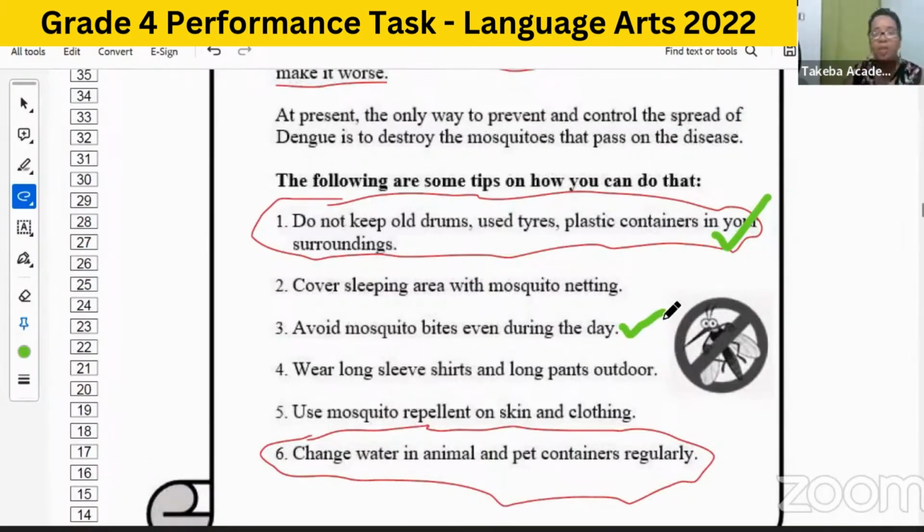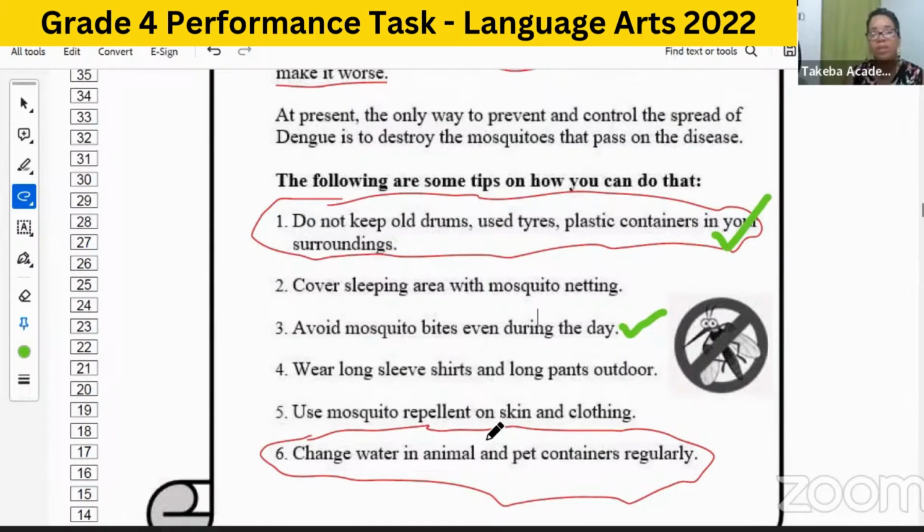All right, but again, you probably have to suggest ways to avoid these mosquito bites. All right, it says wear long sleeve shirts and long pants outdoor. Again, based on how the uniforms are, I'm not sure if there's any modification, anything that could be done to change those. So I'm not necessarily going to think that this would be an option. Of course, most times the boys wear long pants anyways. They could put on a sweater as well. The girls could perhaps even wear long socks if they wanted to, and then wear sweaters. But that's not necessarily one of the best options, I don't think, in order for us to answer our questions.